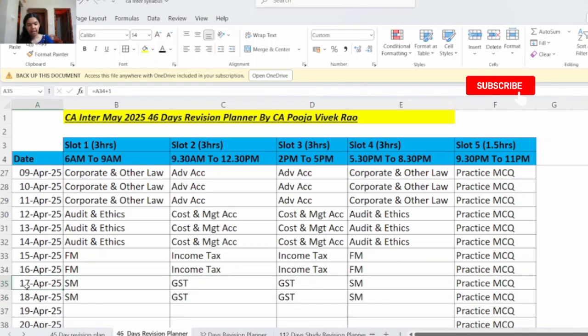Then 17th April and 18th April, the next 2 days, here you will revise strategic management and GST. So strategic management you will revise in slot 1 and slot 4, and GST you will revise in slot number 2 and 3.